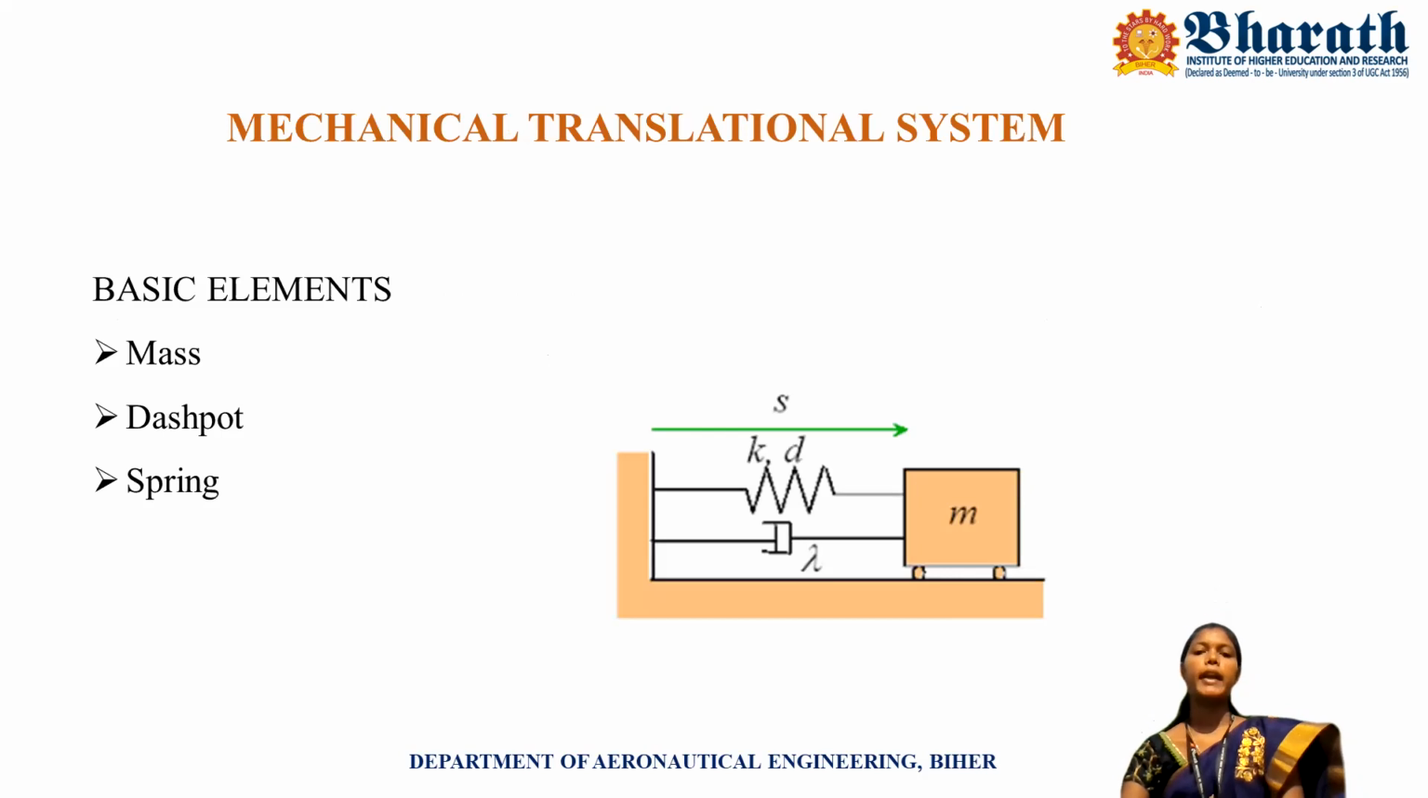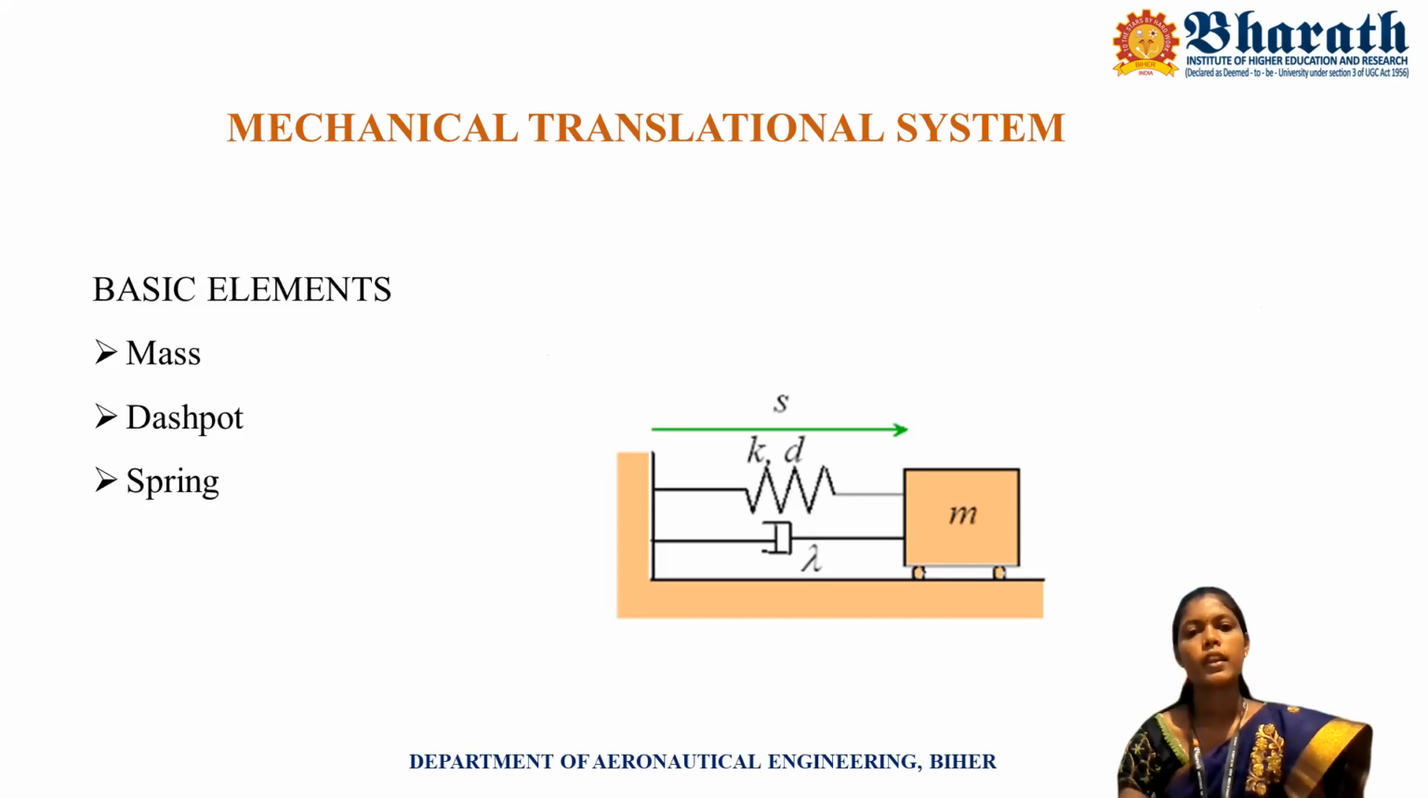Now considering the mechanical translational system. The mathematical model of a mechanical translational system is obtained by three basic elements. In considering a mechanical system, three basic elements are very important: one is mass, another is dashpot, and the final one is spring. Here, the force acting onto the mechanical system is opposed by these three elements.